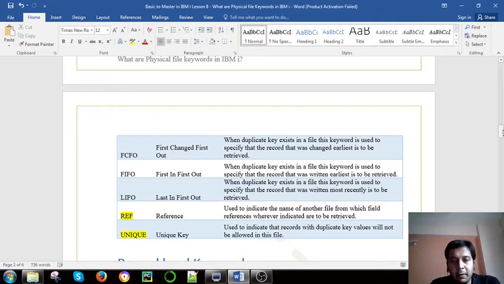We will discuss reference and unique, and later, when we create programs based on physical files declared as FCFO or FIFO, we will discuss those as well.